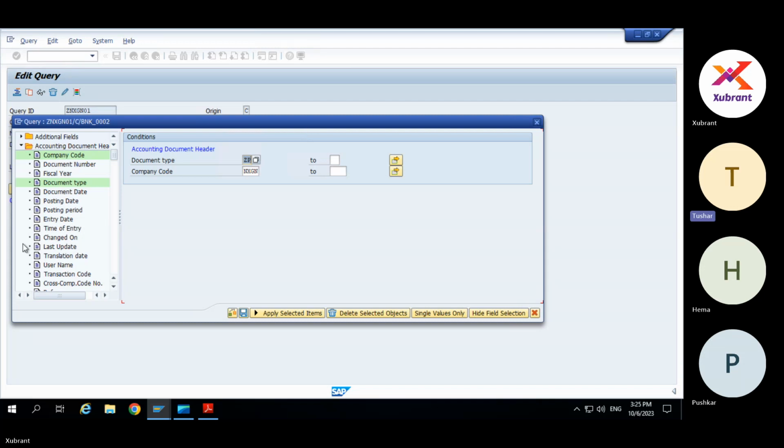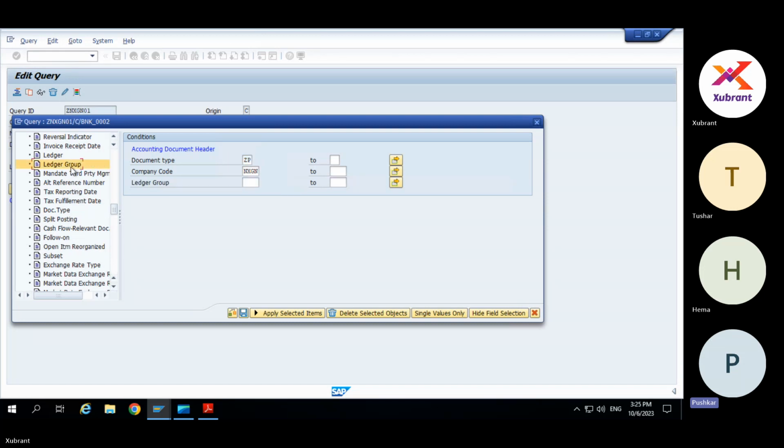the time of entry, last update, translation date. So all those combos we can use, right? You can use all the combos. Based on this combination, it will appear. For example, I can restrict it in several ways. Yes, that is why that query option is there, because as you have asked very correctly, the parameters can be numerous based on the requirement of the organization.